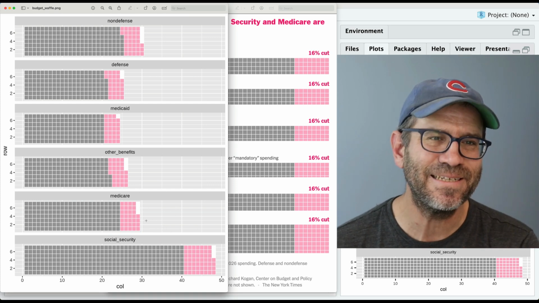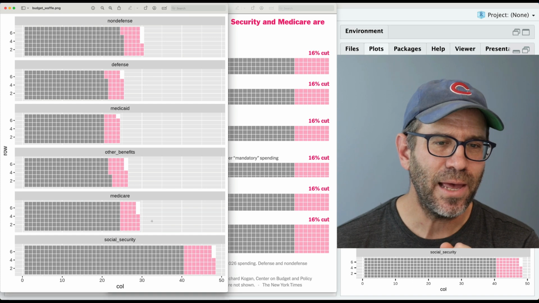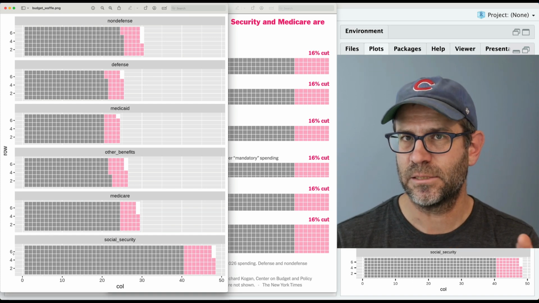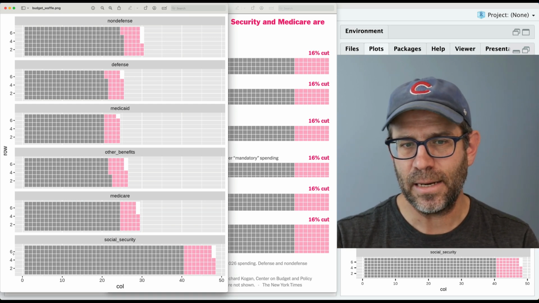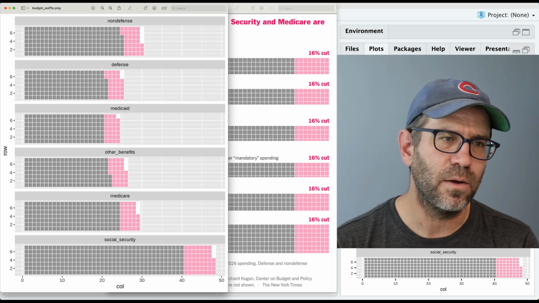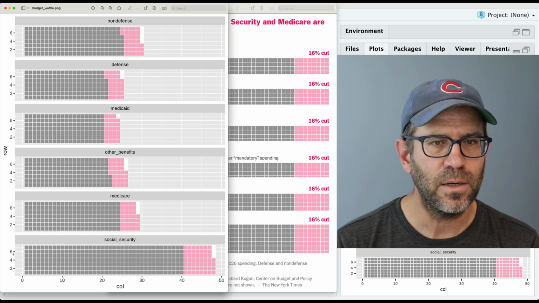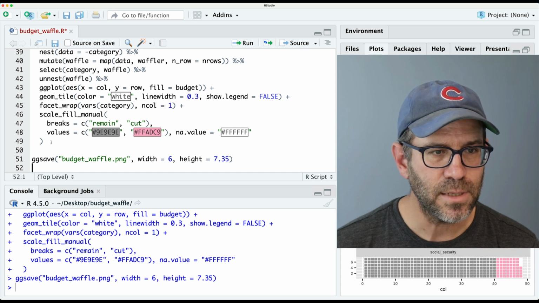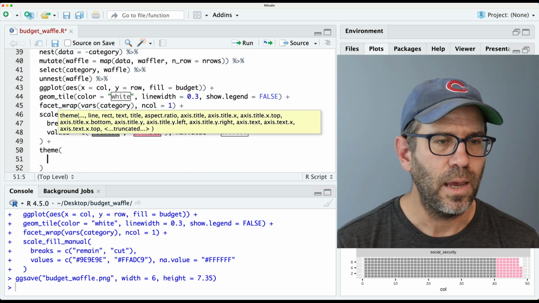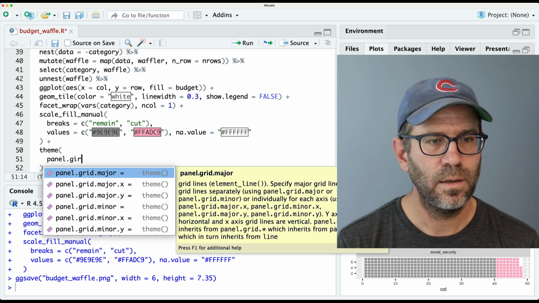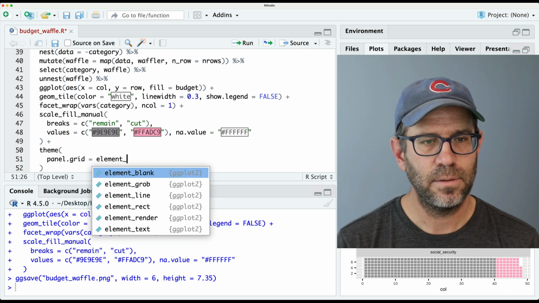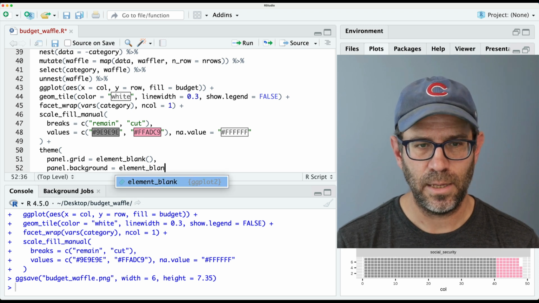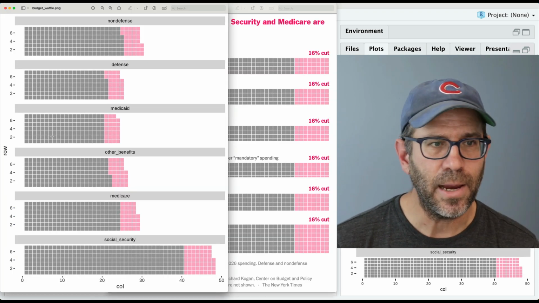All right, so now what I want to do is start to clean up the background. There's a lot of stuff we still need to do. Don't worry, we'll get there. Let's go ahead and clean this up. The first thing I'm going to do is to turn off the expand. The expand is adding padding to the left, right, top, and bottom of each of these facets. So we'll get rid of that. We'll get rid of the grid lines as well as the background. So let's come in and we'll do theme, and we'll do panel.grid equals element blank, panel.background equals element blank. Of course, that gives us a white background all the way around.